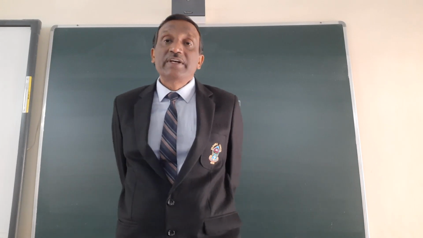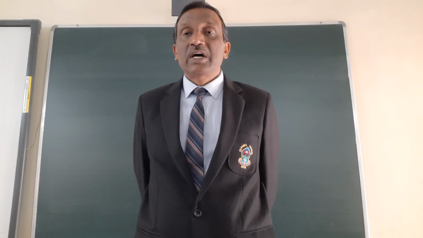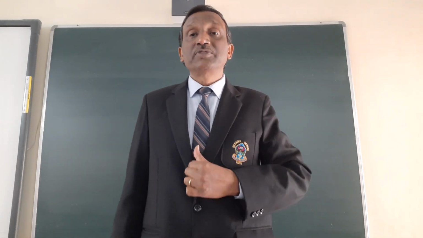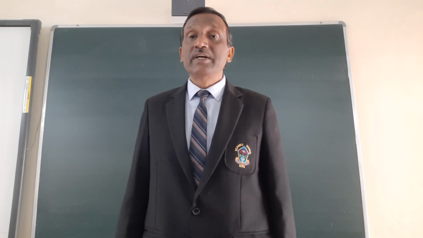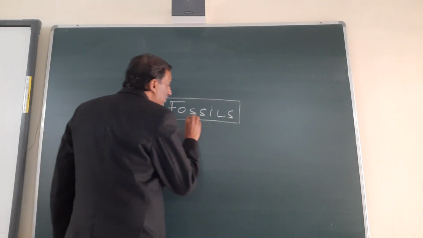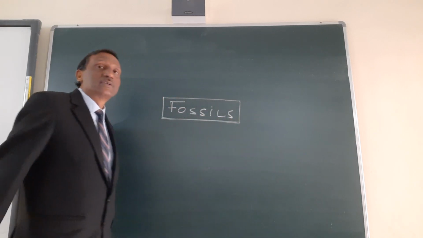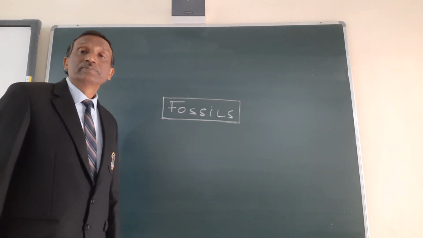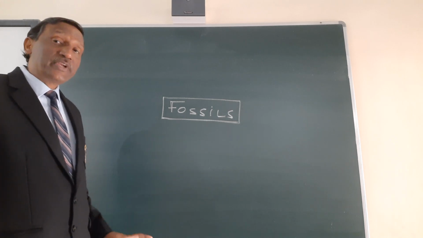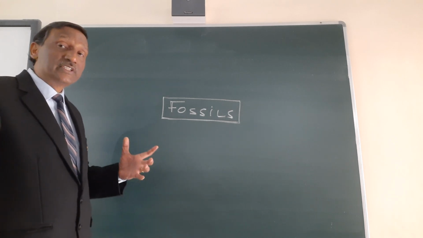How do we come to know that the dinosaurs were there? How do we come to know about several different types of organisms, like Archaeopteryx, existing in the past? So we came to know about them by the study of fossils. Fossils are the remains of the past. Where are these remains found?